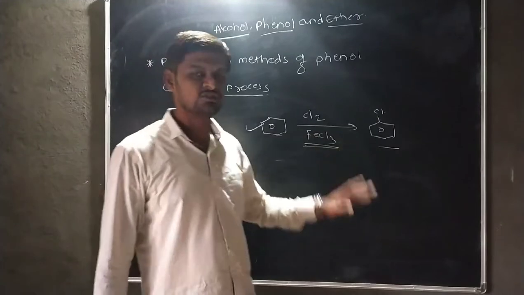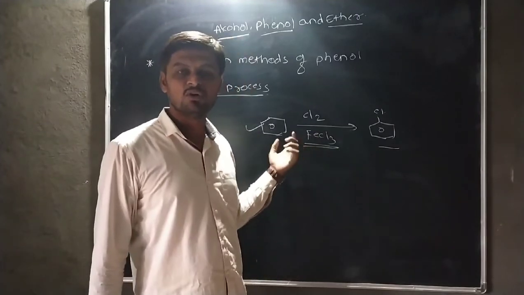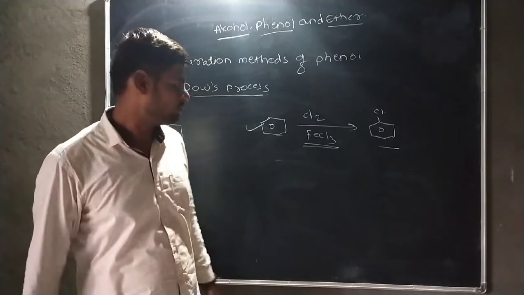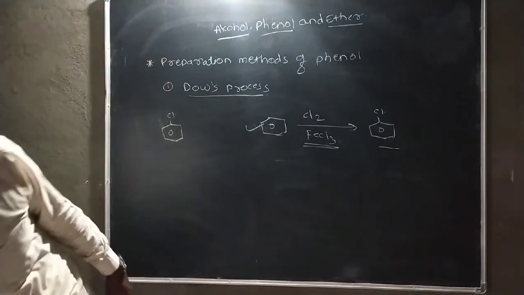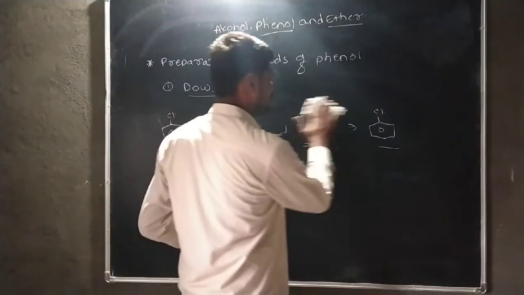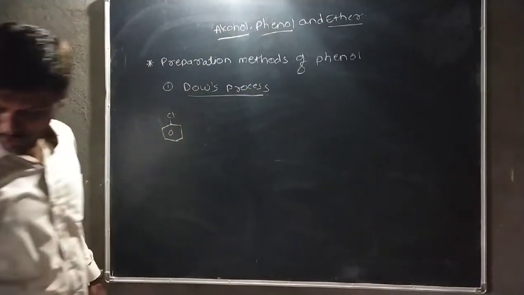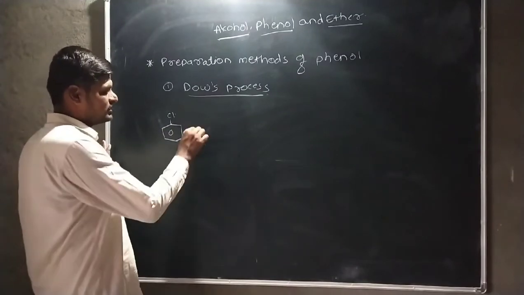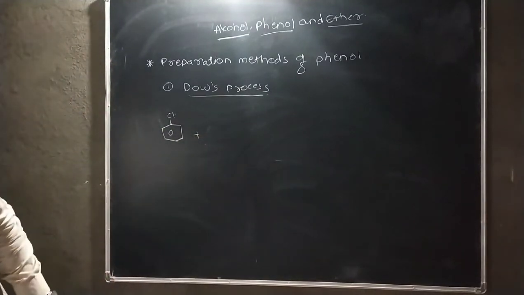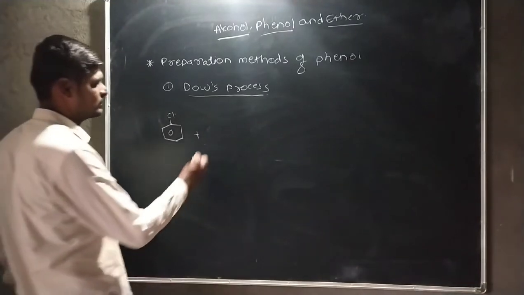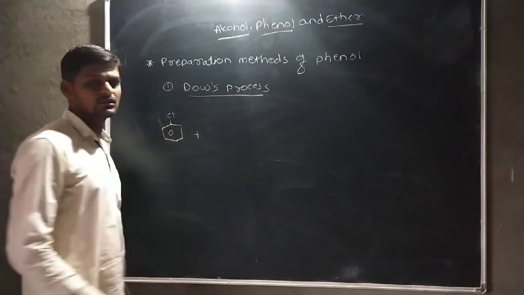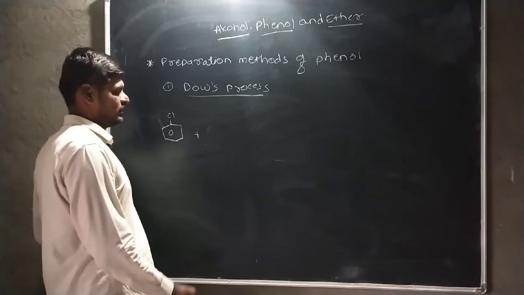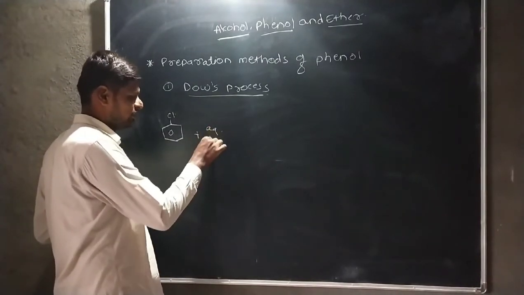Okay, this reaction we will study in the 11th standard in aromatic compounds. Okay, then by using this reaction we prepare the chlorobenzene. Then this chlorobenzene is heated with aqueous alkaline solution, that is aqueous NaOH.